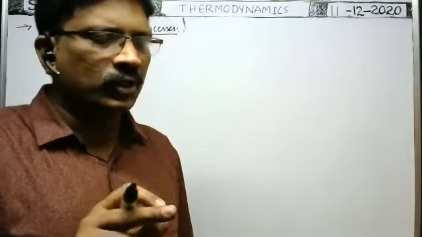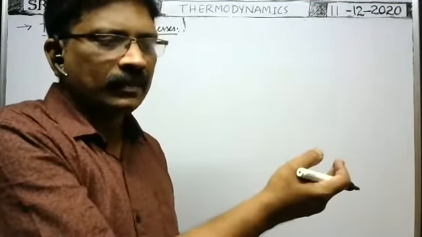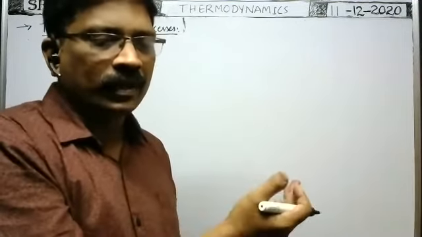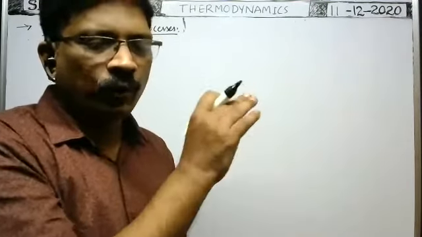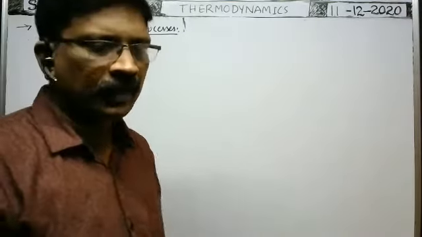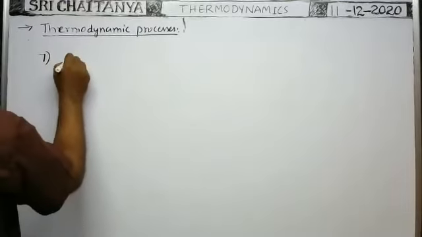Why is the work done zero? Whenever the gas expands into vacuum, there is no pressure, so against the pressure the gas need not do any work. That's why no external work is done in this case. Okay, seventh one. Seventh process, polytropic process.